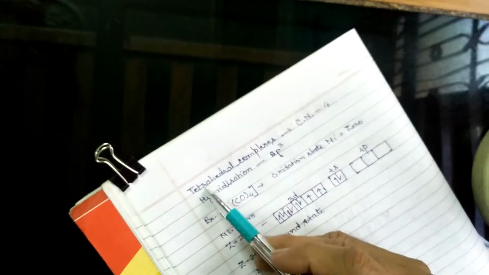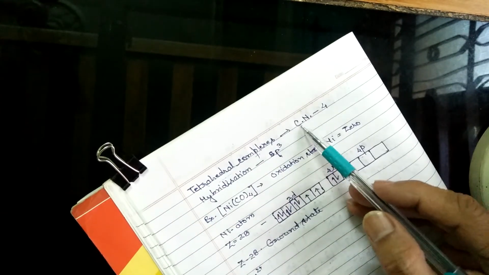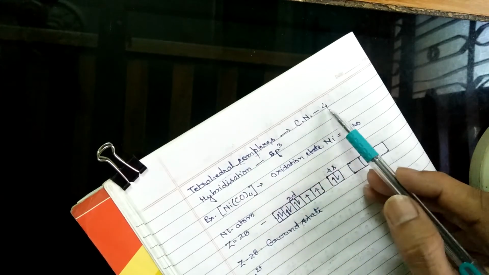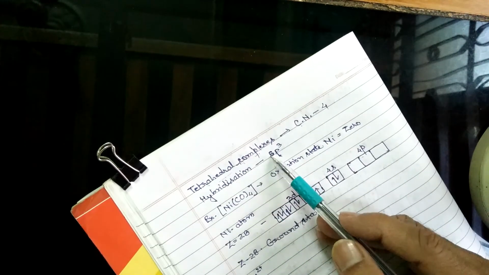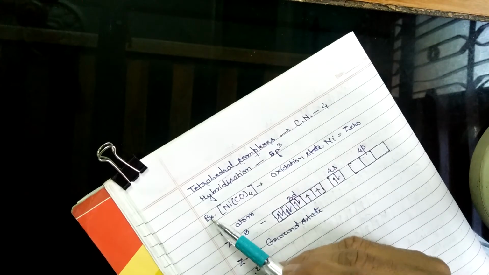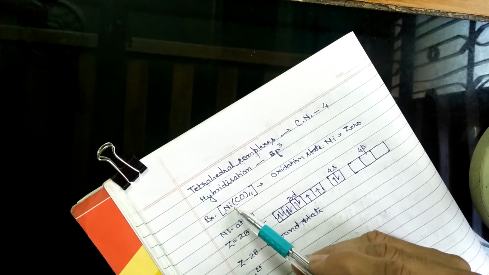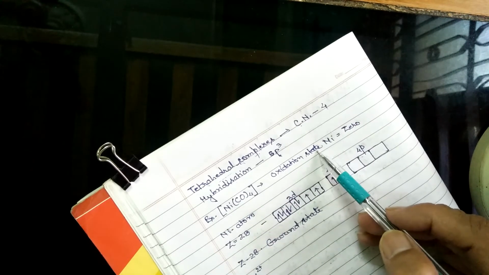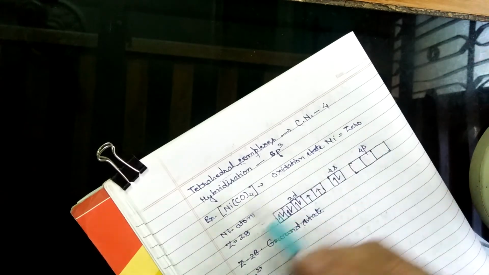Today we will discuss the tetrahedral complexes. The coordination number of these tetrahedral complexes will be 4 and the hybridization is sp3. Let's take an example of nickel tetracarbonyl, Ni(CO)4. The oxidation state of nickel is 0.